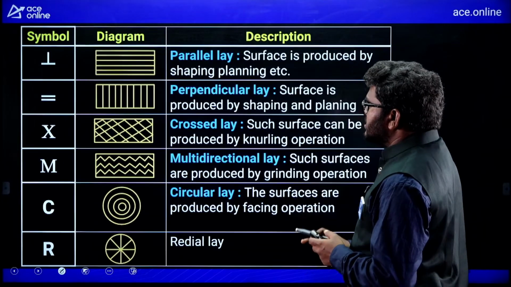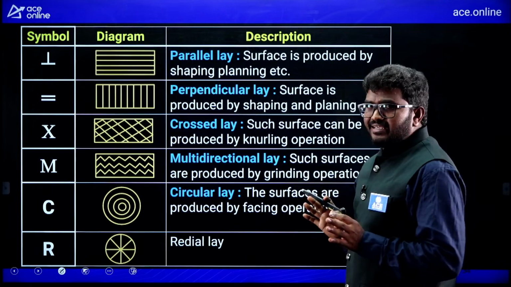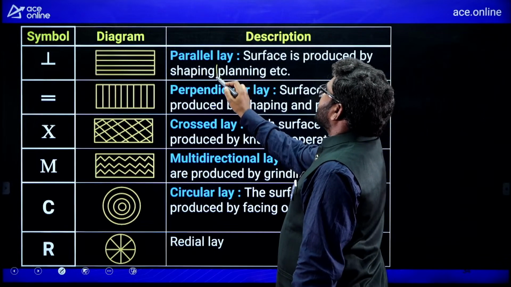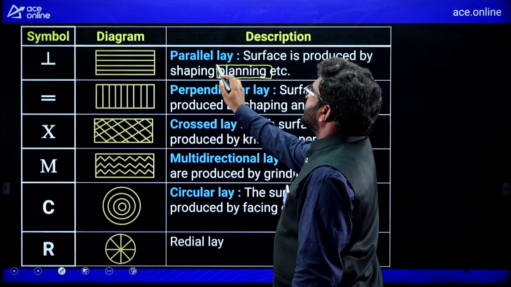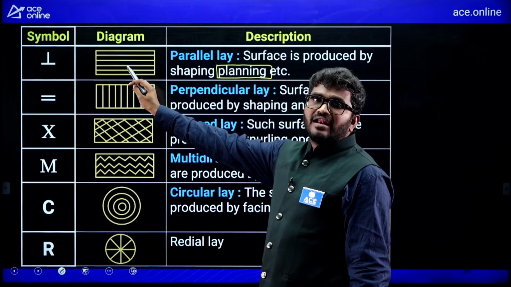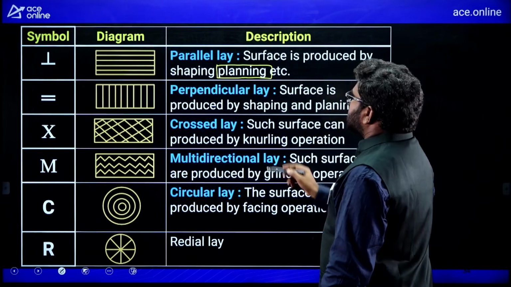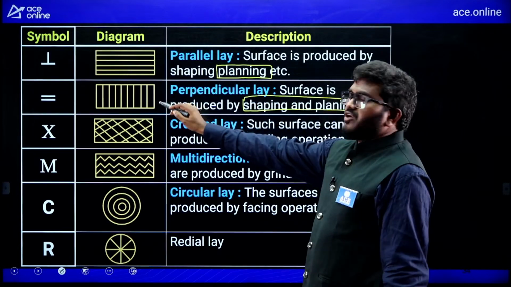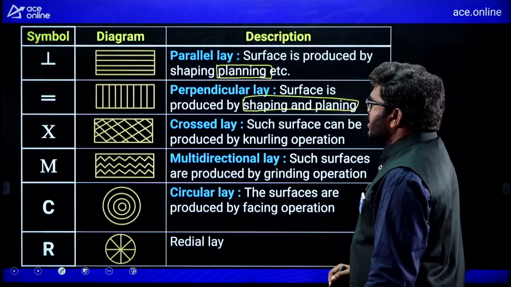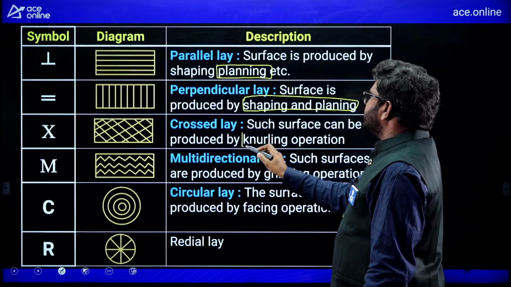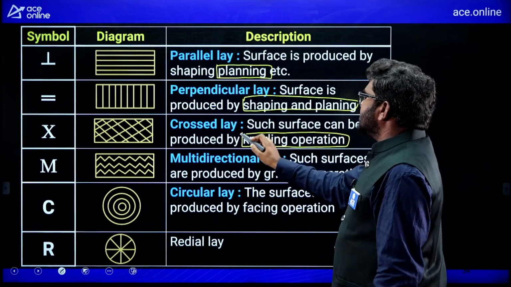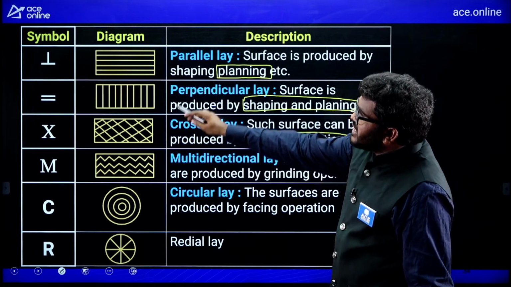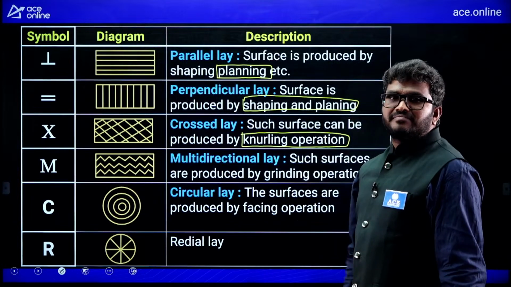Knurling operation. Now see here in this table, from this you will understand easily. Remember, for the planing operation you will get a parallel lay. And shaping and planing, you will get a perpendicular lay. And for a knurling operation you will get a cross lay, represented by the letter X.